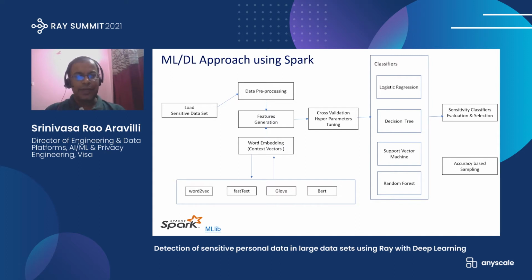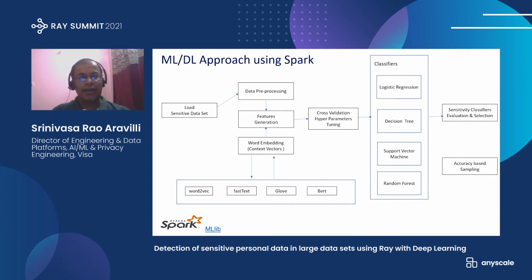We experimented and implemented using Spark as a library for distributed processing and Spark machine learning in order to detect sensitive data in large data sets.